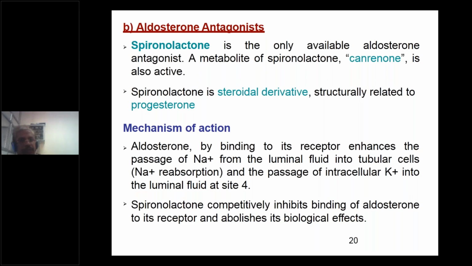Spironolactone is a steroidal drug, a derivative of steroid. It is structurally related to progesterone.